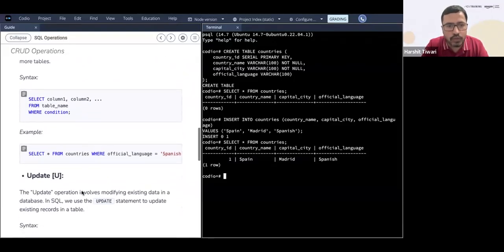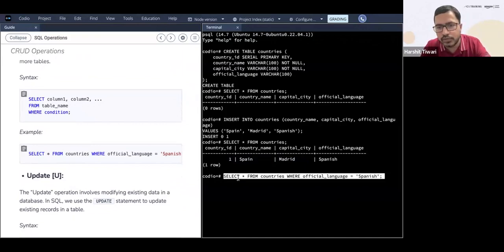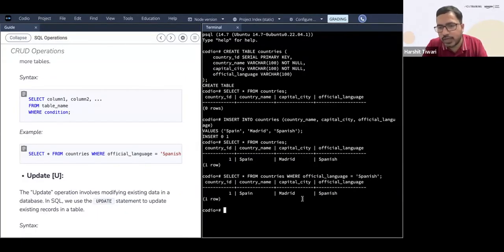Now what we want to do is update. And also one more example in the read: you can see the where clause. Select star from countries where official language is Spanish. Where is working on the rows. Which rows do you want? Where official language is Spanish. So give me only that row where the official language is Spanish. You press enter and you'll get only this particular row. Incidentally, there's just one row, so nothing else is there. But the where clause is working on that and giving you that particular row.